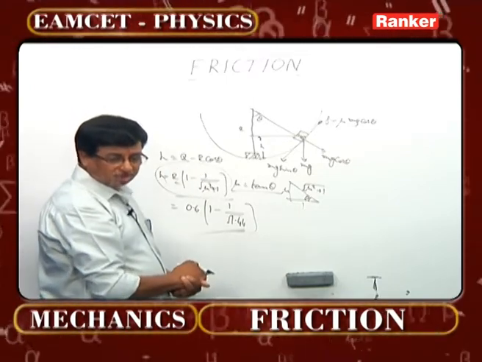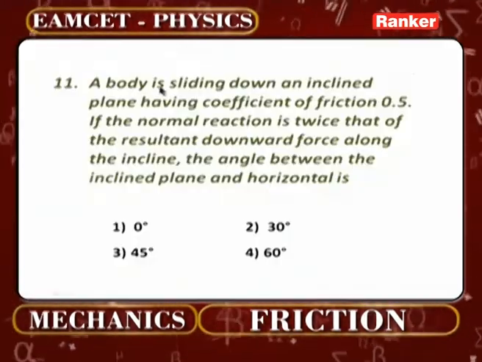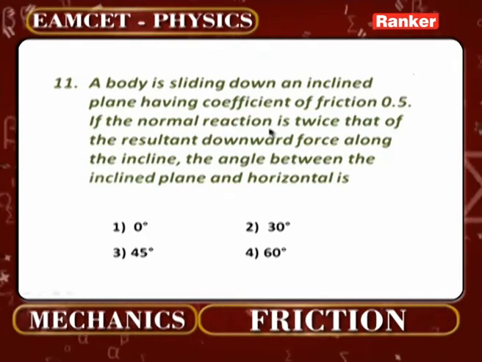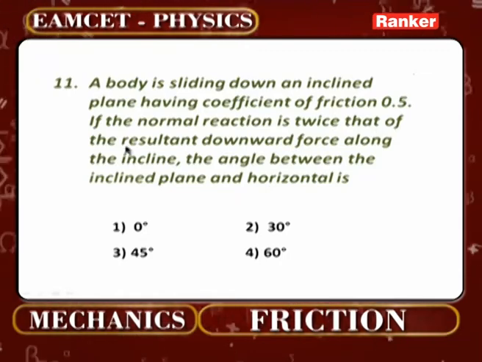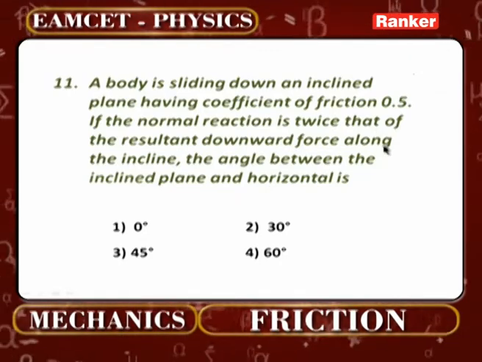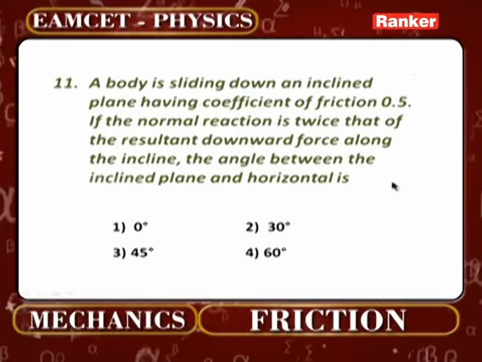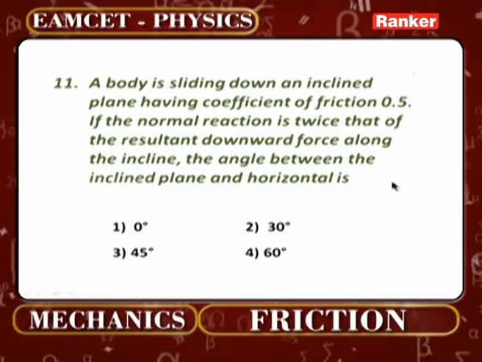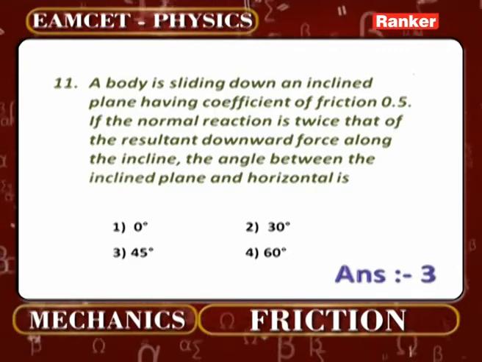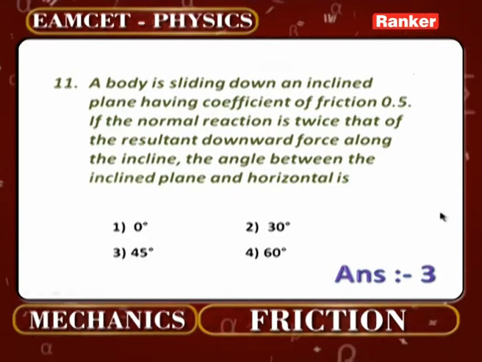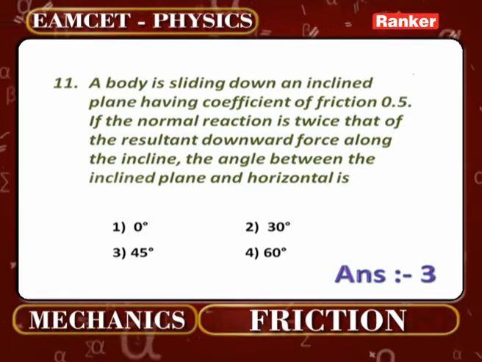Come to the next number here. This is a body sliding down an inclined plane having coefficient of friction 0.5. If the normal reaction is twice that of the resultant downward force acting on the incline, what is the angle between the inclined plane and the horizontal? Normal reaction is twice that of the resultant downward force. That is the clue.